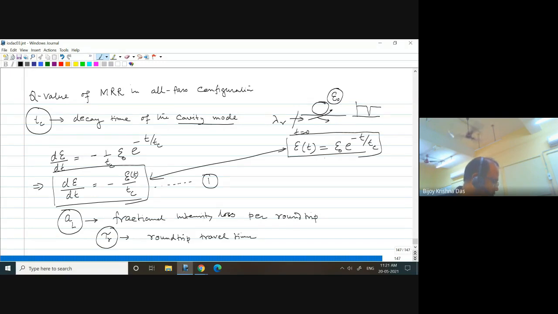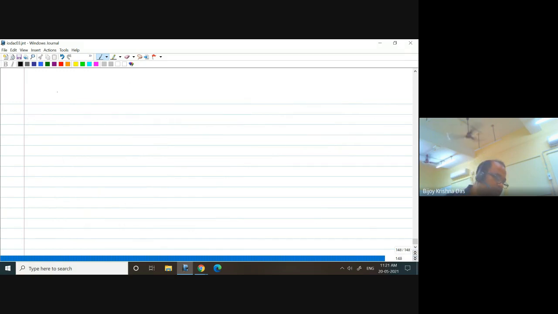So that means if this is the round trip travel time, we can modify equation 1 a little bit. How can we write that? We can write something like that: dE by dt equal to minus AL by tau R. Is that okay?